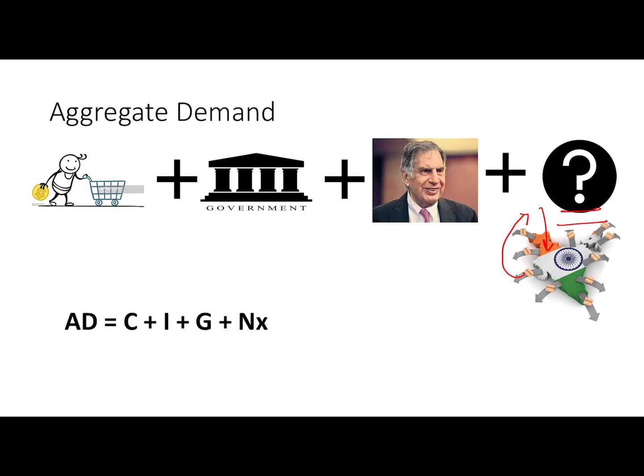So these are the four players of the economy who are spending their money to buy the goods and services of their liking. When we calculate all the four spendings, that is C plus I plus G plus net exports for a given year, we get the gross domestic product, that is GDP of a nation for that year. Simple. This is how we calculate GDP by expenditure method. We calculate expenditure of all the four key players in the economy, and that is aggregate demand. That is also the GDP by expenditure method.